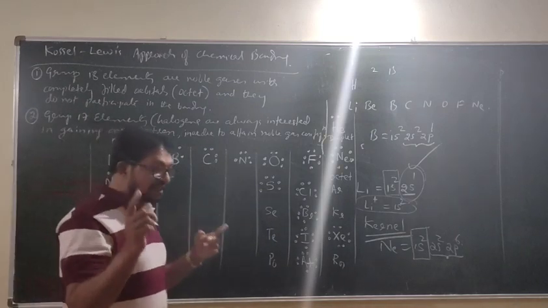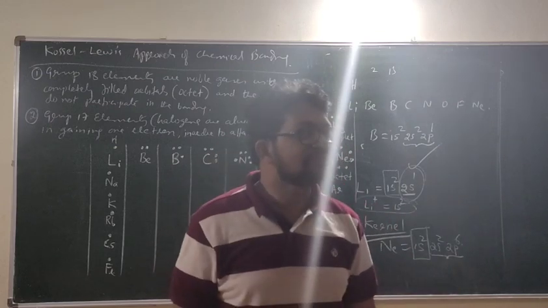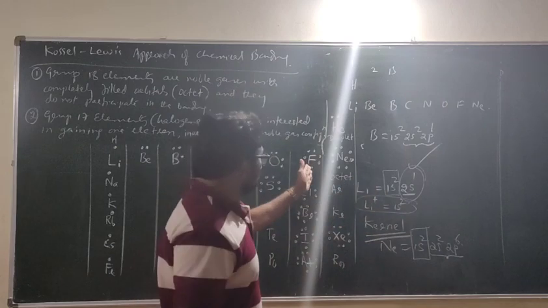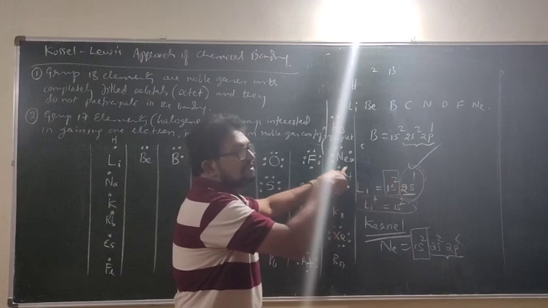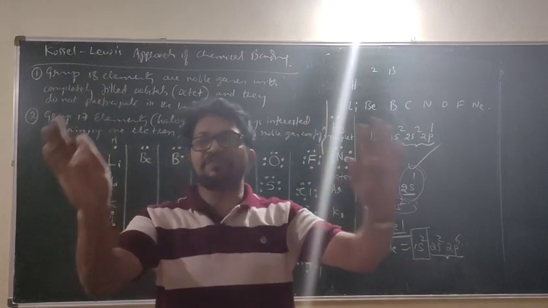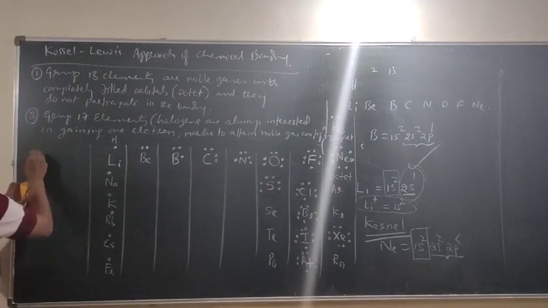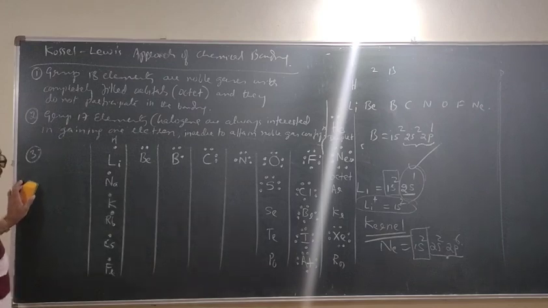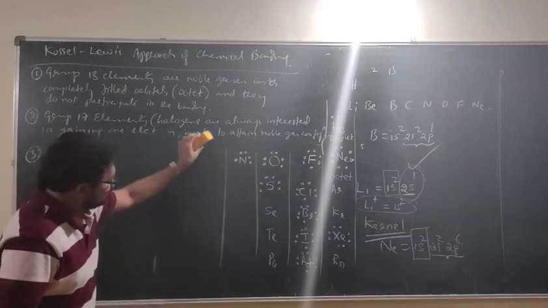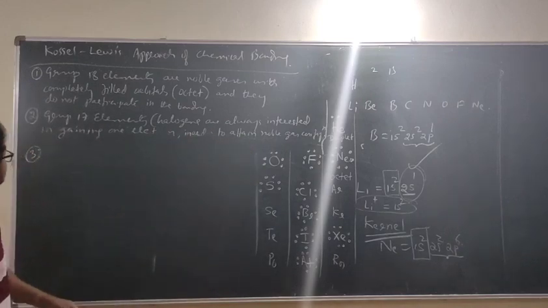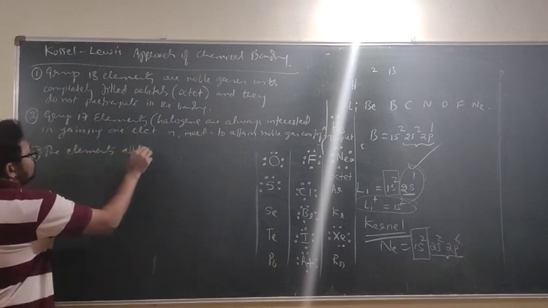They always have what? 1 electron more. Yes or no? Because you have completed the octet, then you write one electron more. That means alkali metals are after the noble gases. So what shall I write here? Third point. I will remove some of this. Okay? The elements after the noble gases.